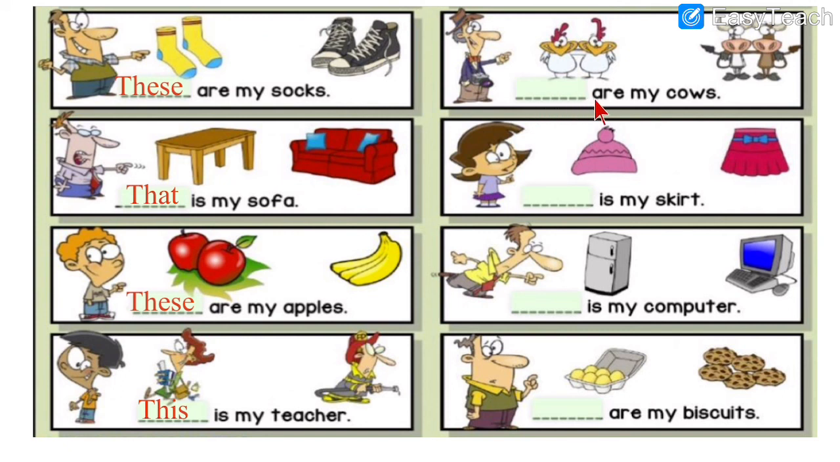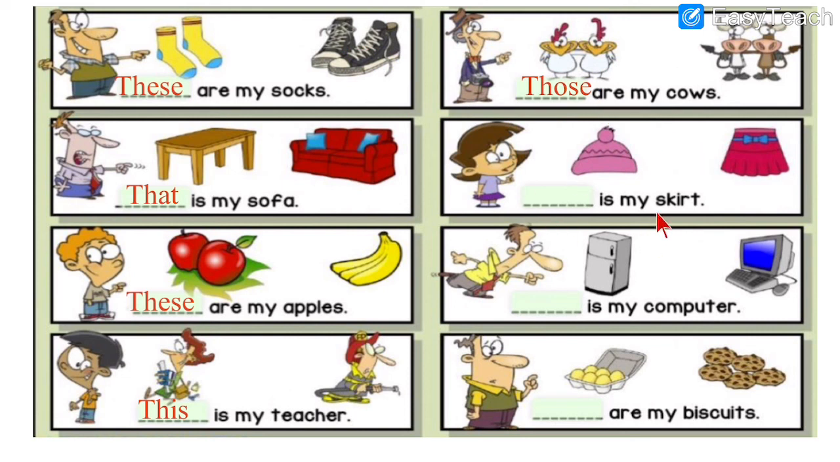Next, dash are my cows. So for cows, what will you write? They are far. See, they are far. And they are how many? They are two, means plural, more than one. So they are far and they are more than one. So for that we write THOSE. Those. Those are my cows.